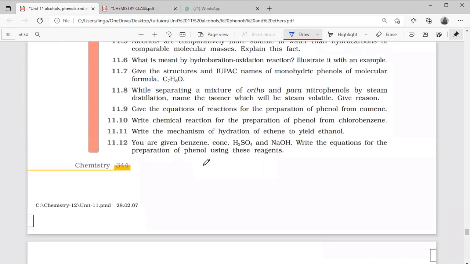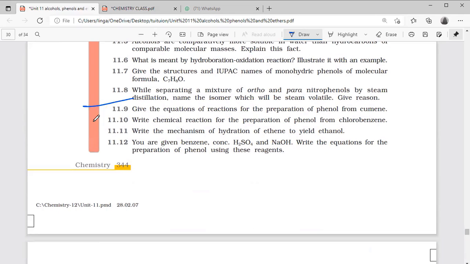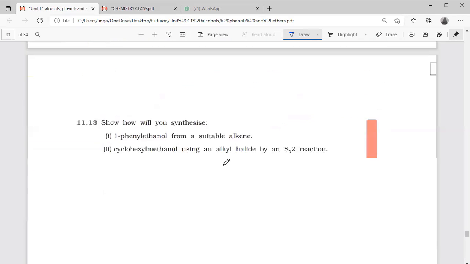Yesterday I told you up to question number 8. Up till 8, sir. Yes, 8. This one, ortho and paranitrophenol, I explained also yesterday. Regarding the boiling point, give the reaction for the preparation of phenol from cumene, not yet done. Phenol from chlorobenzene, it should remain.